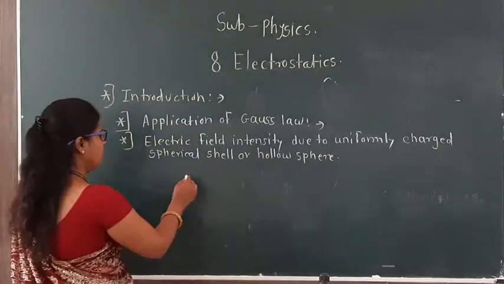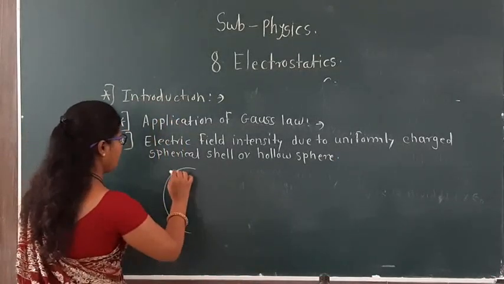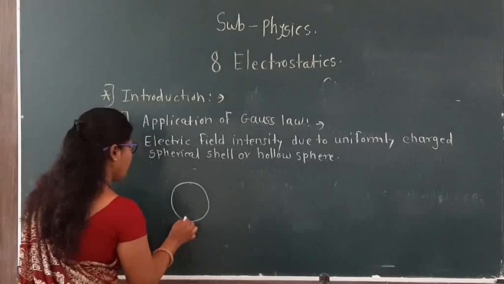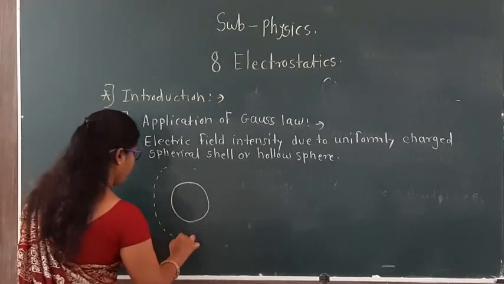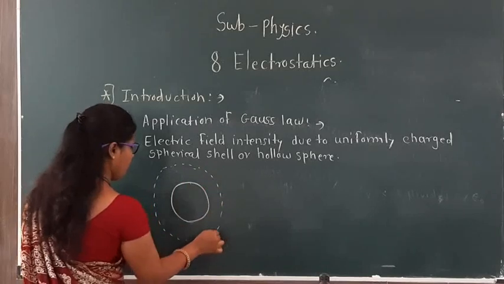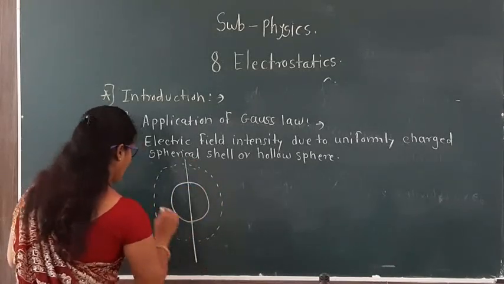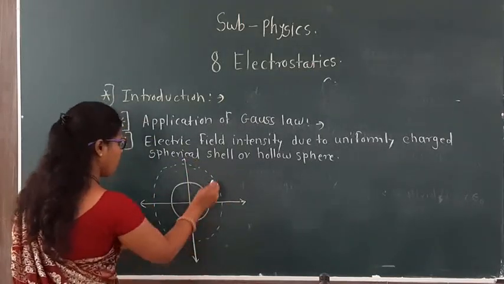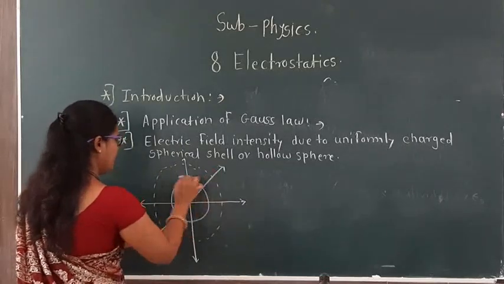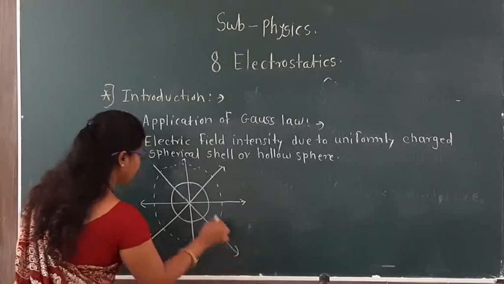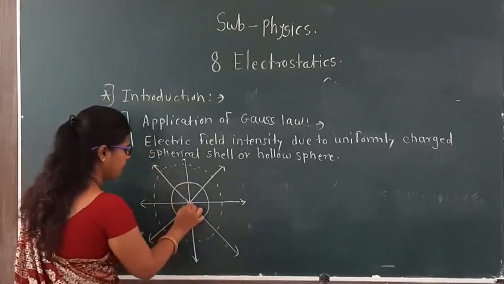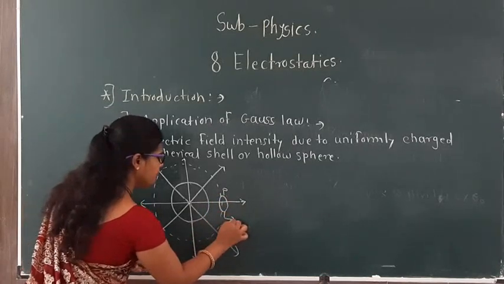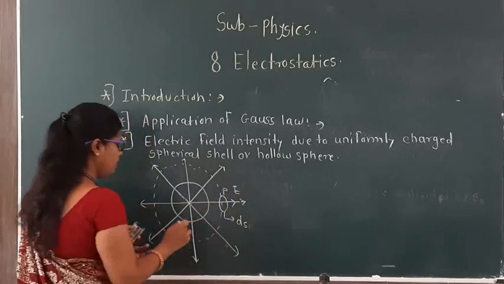Now see here this diagram: the sphere, a concentric sphere here, point P, and E is given here.